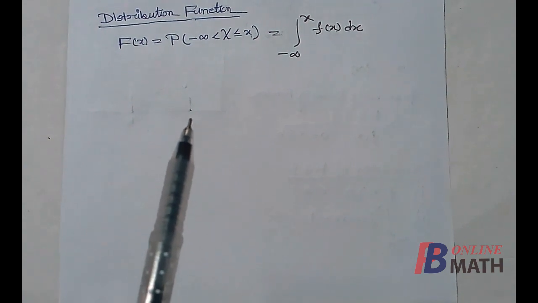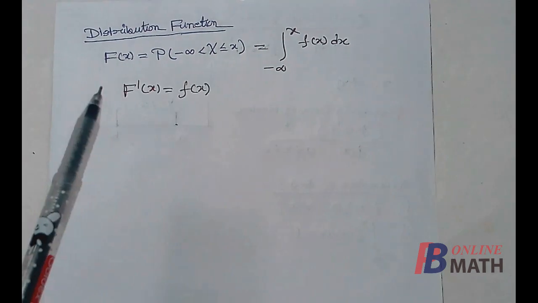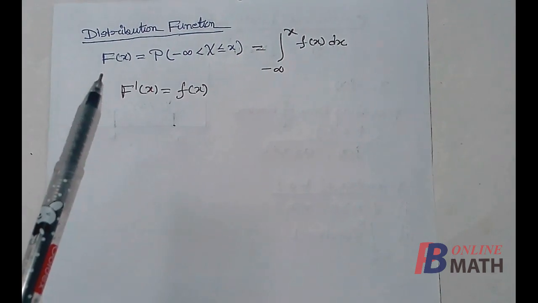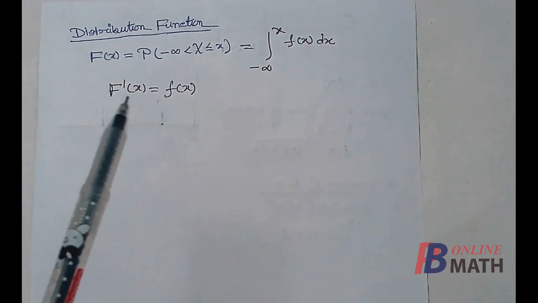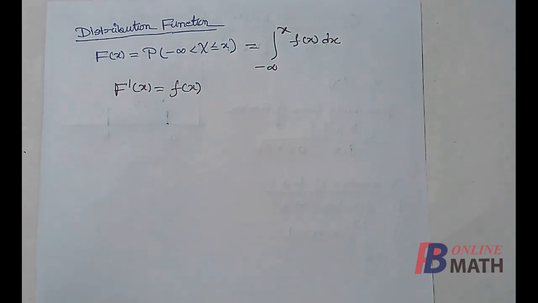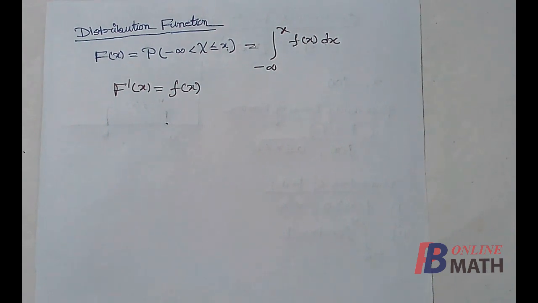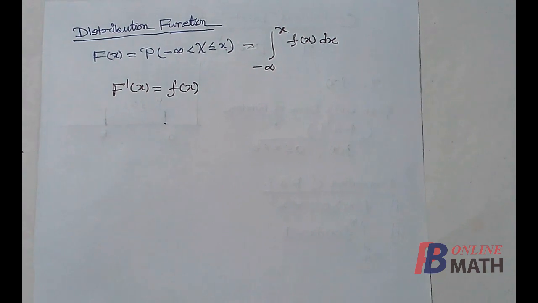This is the definition of distribution function for continuous distribution. Now if we differentiate this equation with respect to x, then we shall find that F dash x equal to small f x. So in continuous distribution, if we differentiate the distribution function, then we shall obtain the PDF. Next we shall consider the properties of distribution function.